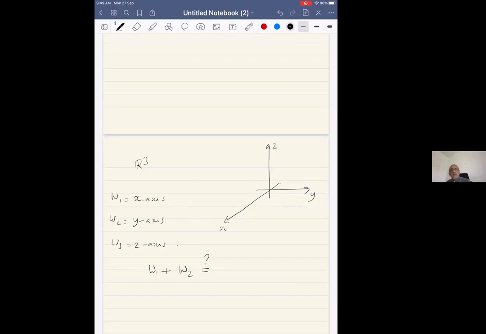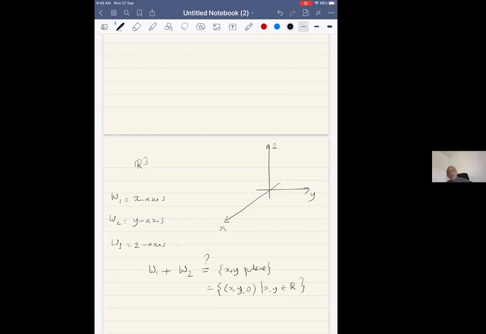Okay. So the answer has already been given. This is the XY plane. So what does that mean? This is points of the type X, Y, 0, where X, Y are arbitrary real numbers, and the third coordinate is 0.